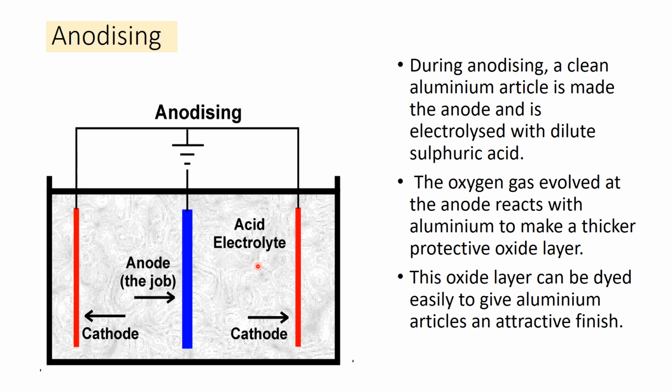So oxygen gas evolves at the anode and reacts with the aluminum to make a thicker protective oxide layer. This oxide layer can be dyed easily to give an attractive finish to the aluminum article.